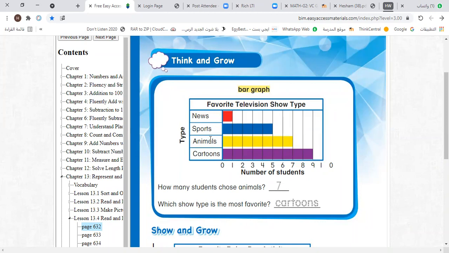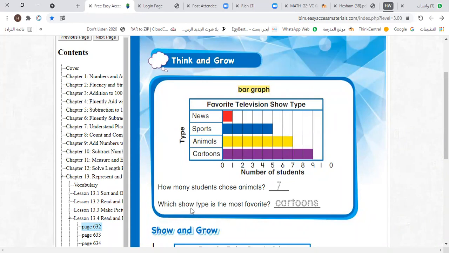How many choose animals as a favorite television show? Let's look at the end point of this yellow bar. The end point is at 7, it means that 7 students choose animals. How many choose cartoons? It's 9, because the end point is at 9. Now you can easily answer these questions. How many students choose animals? 7. This is the bar of animals. The end point is at 7. It means 7 choose animals.